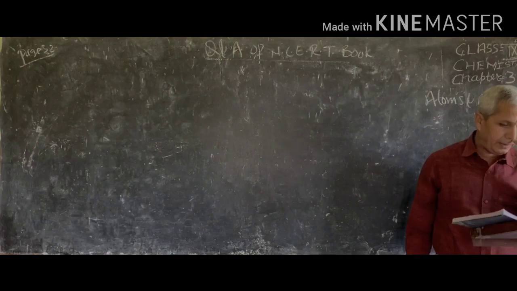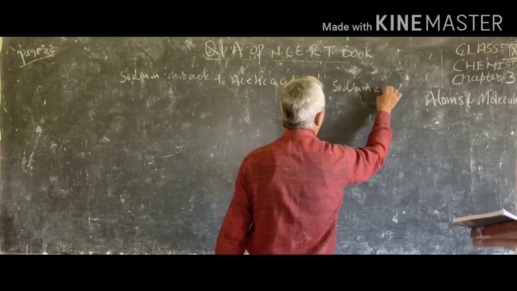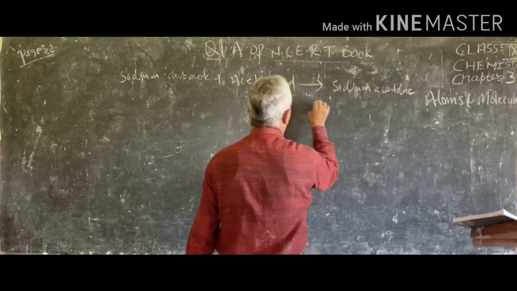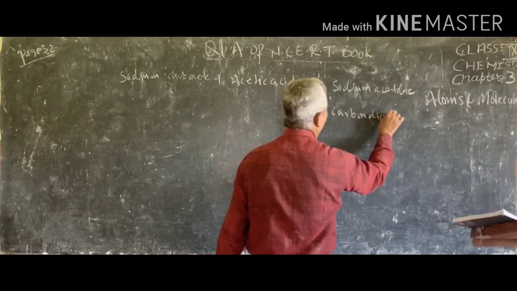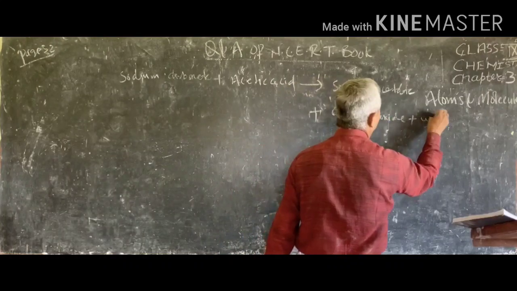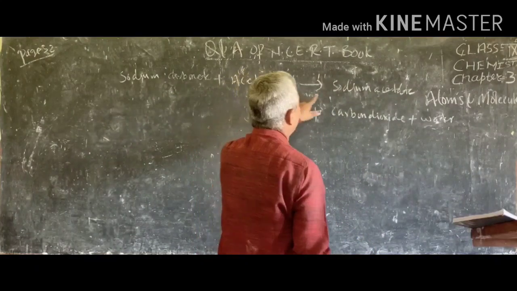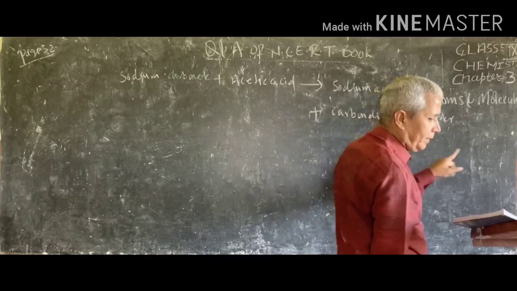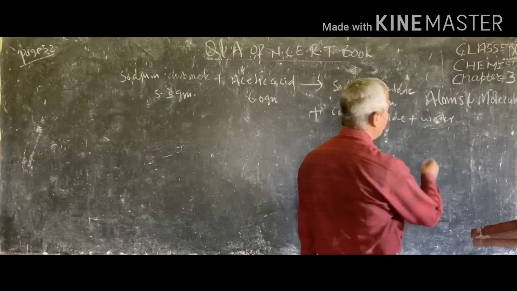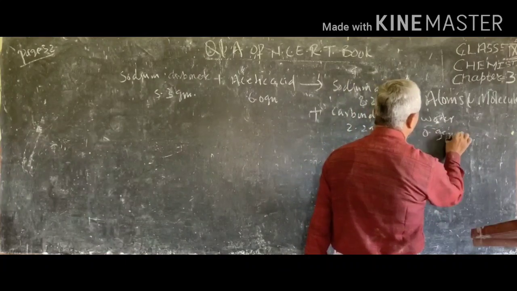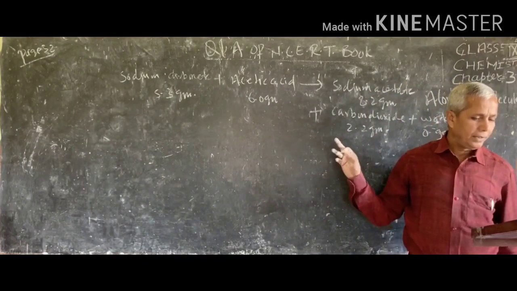Sodium carbonate plus acetic acid makes sodium acetate plus carbon dioxide plus water, and the amounts are given: 5.3 gram, 6 gram, 8.2 gram, 2.2 gram, and water 0.9 gram.